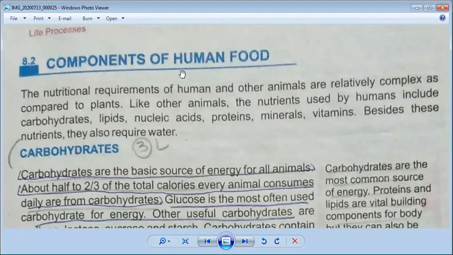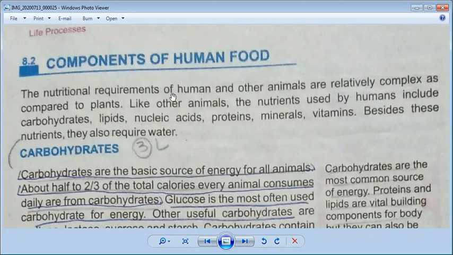Now today we will discuss the components of human food. As we all know, food works as a fuel for the body. So our body needs different types of components. What these things are, we will discuss in today's lecture. So you can see the screen.